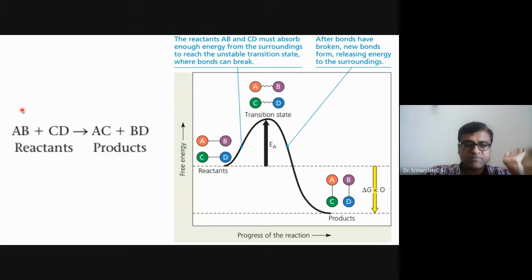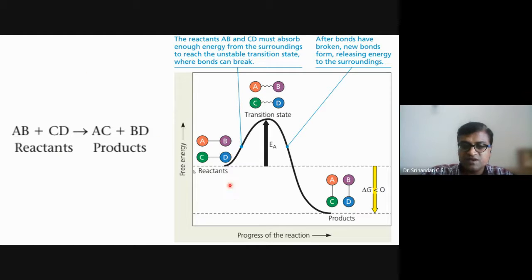So what is happening over here? Hydrolysis reaction, breaking up of A and B, breaking up of C and D is occurring over here. And what is made up by dehydration reaction is AC and BD has been made up over here. So these are the products. Okay. So ABCD gave rise to AC and BD. Now to break or to make the reaction, if it has to proceed by itself.